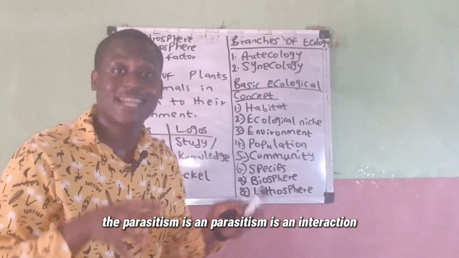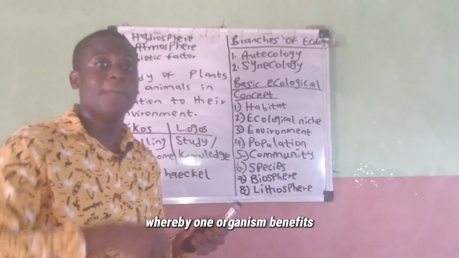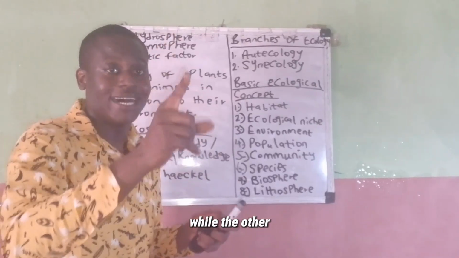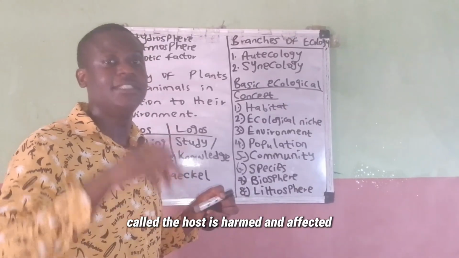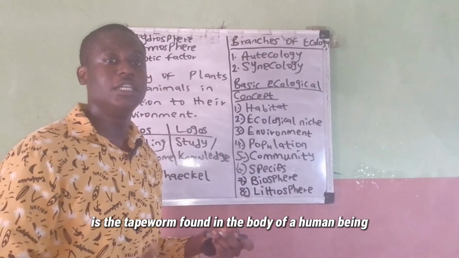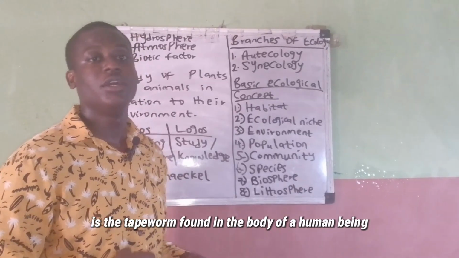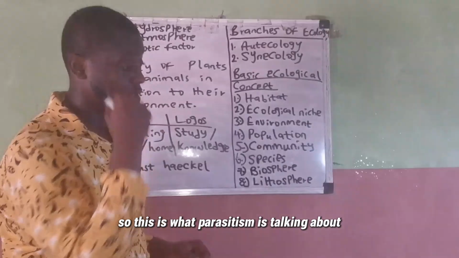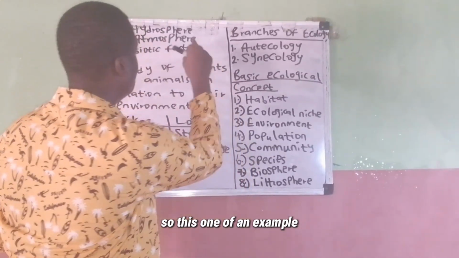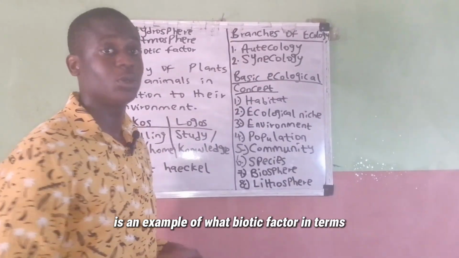Parasitism is an interaction whereby one organism benefits while the other, called the host, is harmed and affected. An example is the tapeworm found in the body of a human being. So this is what parasitism is talking about. Parasitism, however, is an example of what a biotic factor entails.